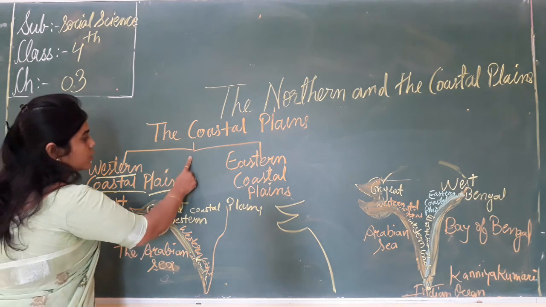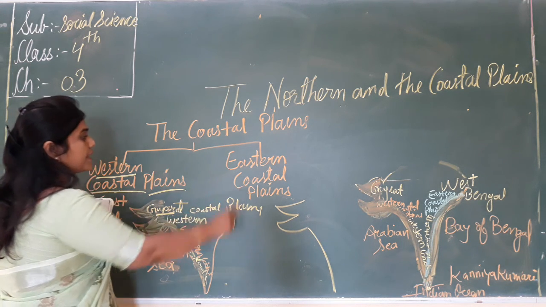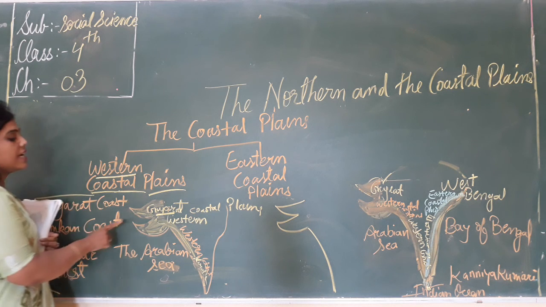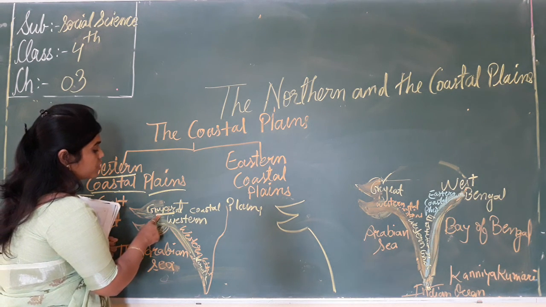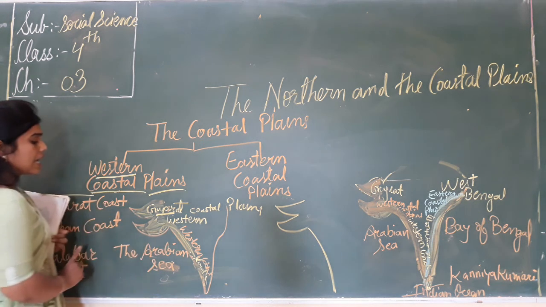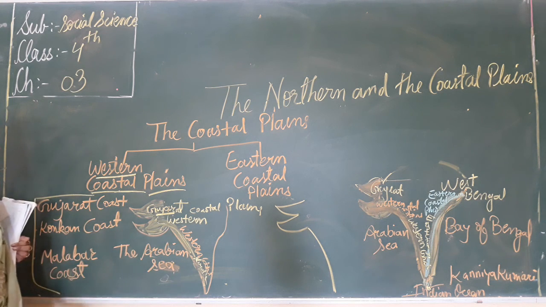So what do we learn? We learn about the coastal plains. They are divided into two parts, that is the western coastal plains and the eastern coastal plains. The western coastal plains are stretched from Gujarat to Kerala, and lie between the Arabian Sea and the Western Ghat.